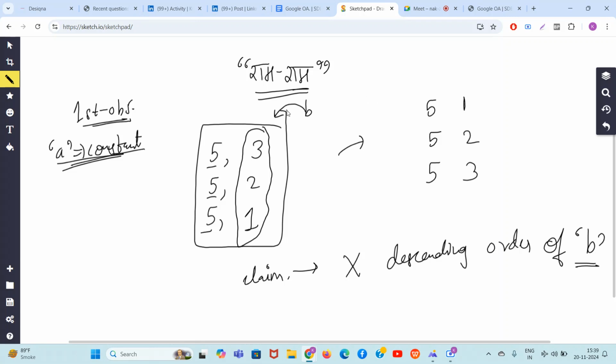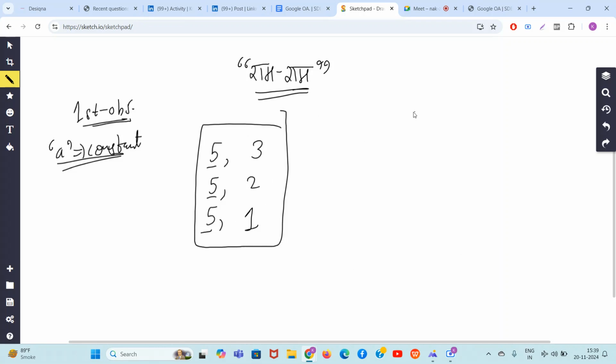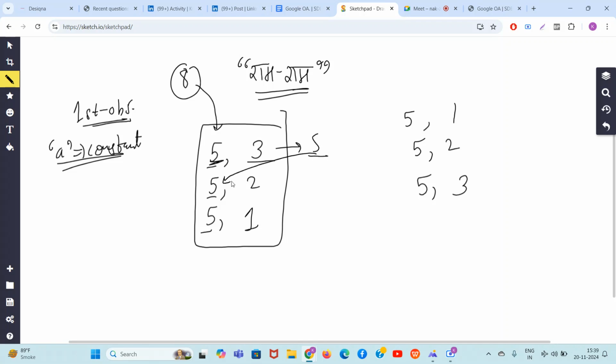So let's take a number 8, and we will see how 8 performs through all of these. If I take 8, it will come here. Yes, 8 is greater than or equal to 5. 8 minus 3 will become 5. Is 5 greater than or equal to 5? Yes. 5 minus 2 will become 3. Then, guys, 3 is not greater than or equal to 5. It will fail.